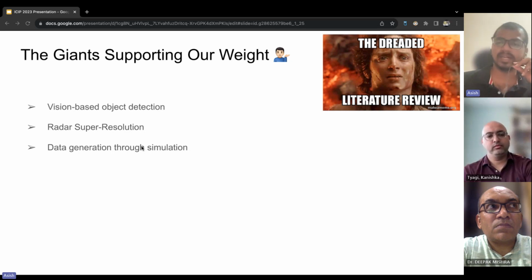Second idea that captured our attention was radar super resolution. This technique is proven to be a valuable tool for mitigating noise and preserving the essential information required for object detection. We'll delve deeper into this concept in the upcoming slide.